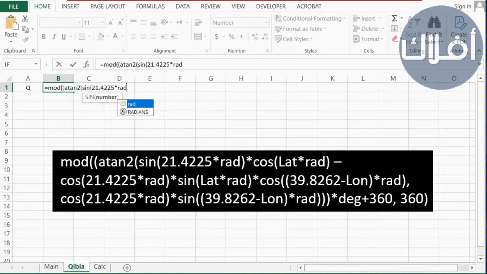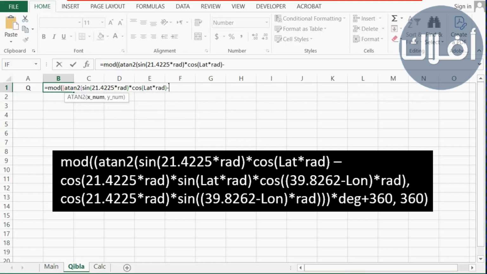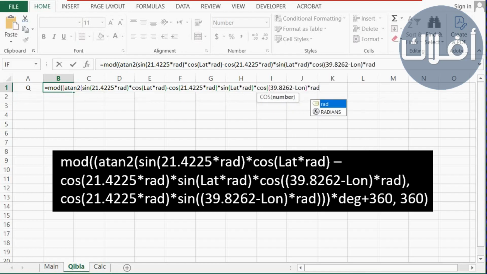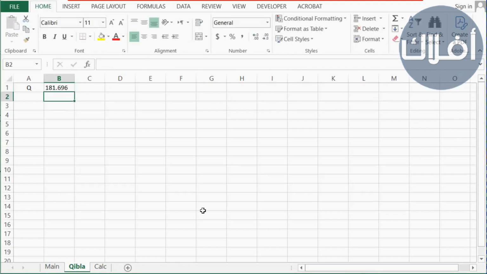Here we will enter Qibla direction Q, and the equation is MOD(ATAN2(SIN(latitude of Mecca 21.4225 converted to radians) multiplied by COS(latitude converted to radians) minus COS(latitude of Mecca 21.4225 converted to radians) multiplied by SIN(latitude converted to radians) multiplied by COS(longitude of Mecca 39.8262 minus longitude, converted to radians), COS(latitude of Mecca 21.4225 converted to radians) multiplied by SIN(the difference in longitude of Mecca 39.8262 minus the longitude, all converted to radians)), and then all converted to degrees, and we add 360, 360. And we see that this is Qibla azimuth in the location we specified.